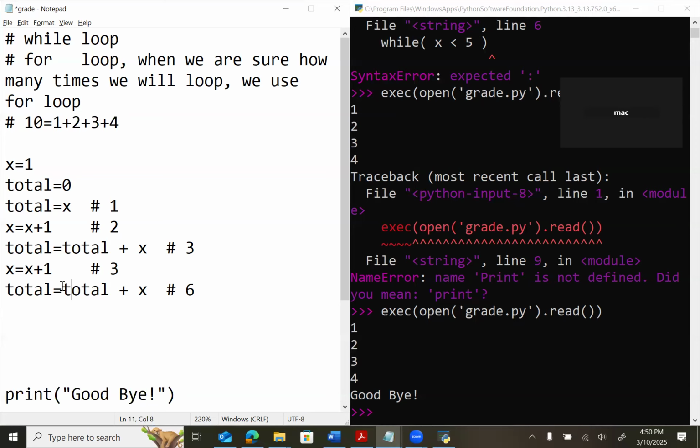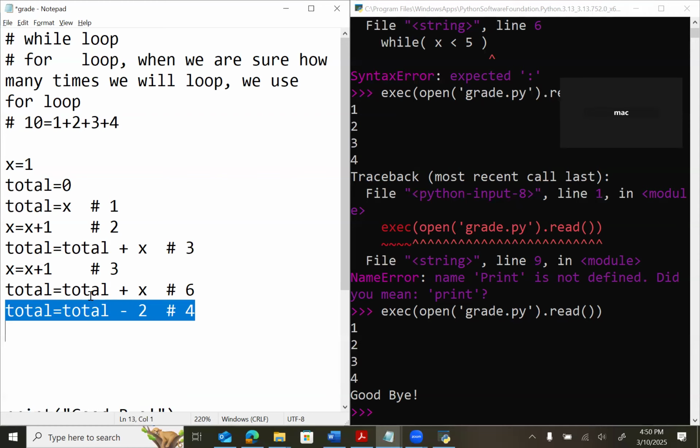Total equal total minus 2? But that's what we did, right? Total was 4. But I want to make it 10, not 4. We should add 4.